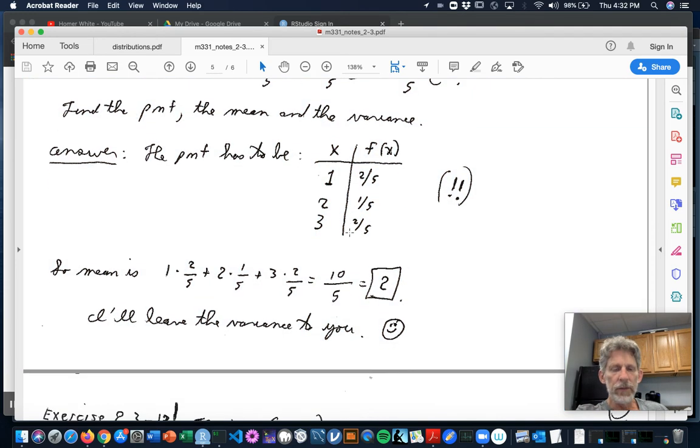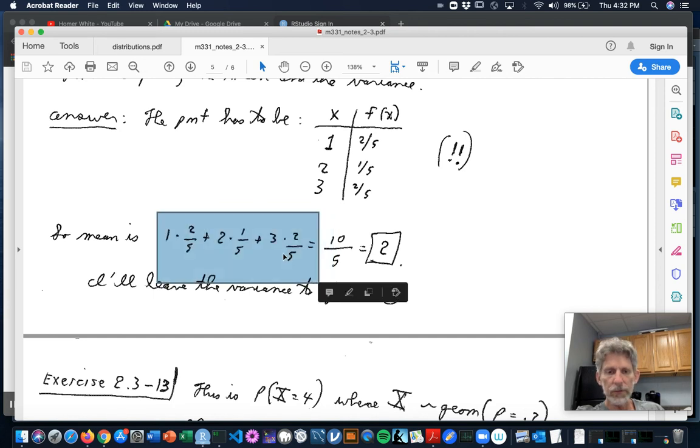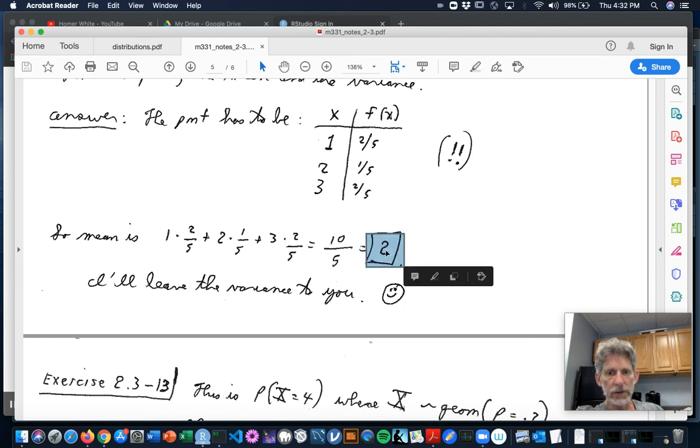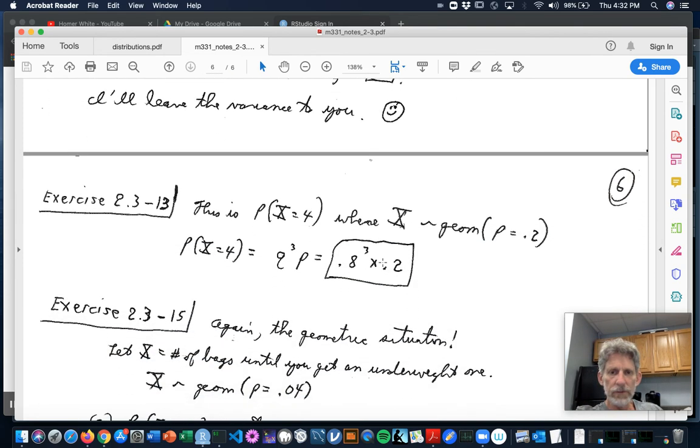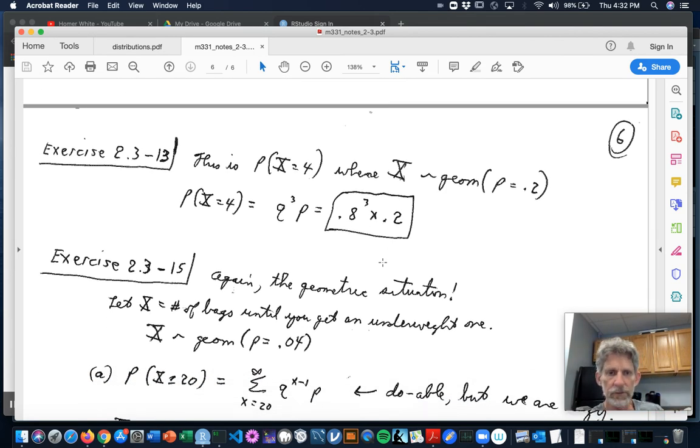And then I can get the mean however I like. I could use the moment generating function technique, but I think probably the easiest thing is just to use the definition straight up on the probability mass function table that I'm looking at. And when I do that and I simplify, call me out if I'm wrong on that. I'll leave the variance to you. I'm getting tired of that example. But really, stop the screencast, find the variance, practice.